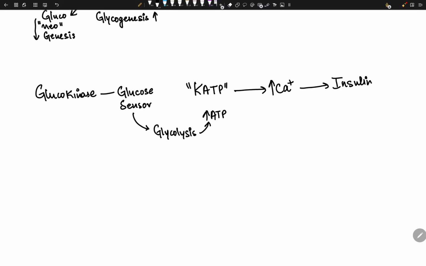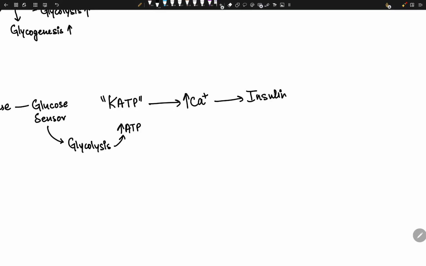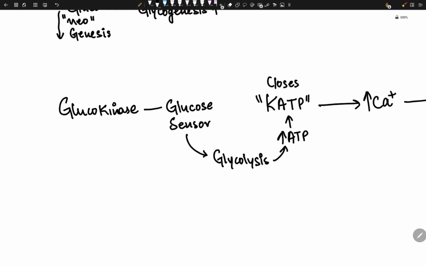So we don't need oxygen, by the way, in insulin secretion. And once the ATP is enough, it closes these channels called KATP, that is potassium ATP sensitive channels. They close, and then depolarization, and then this whole chain occurs, right?